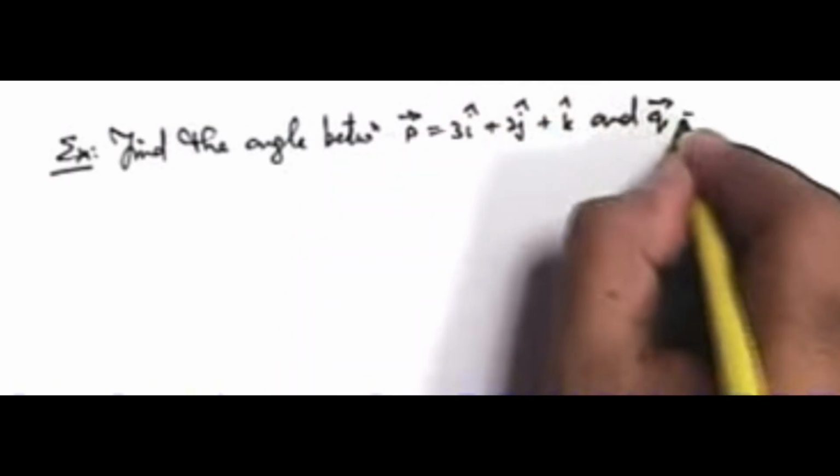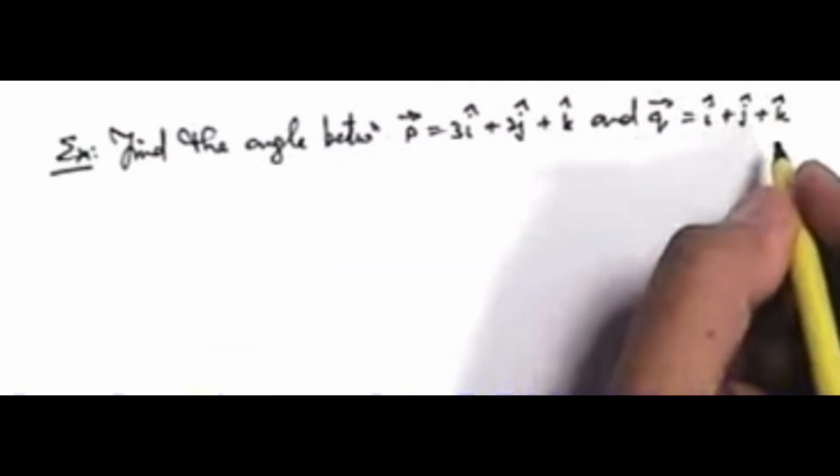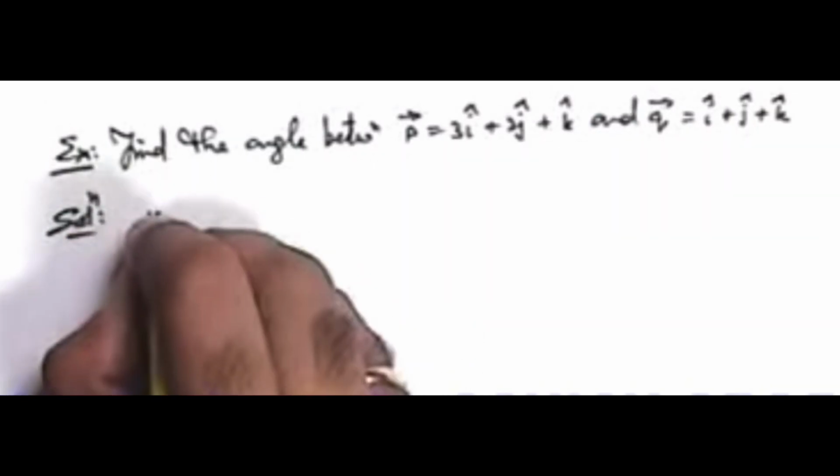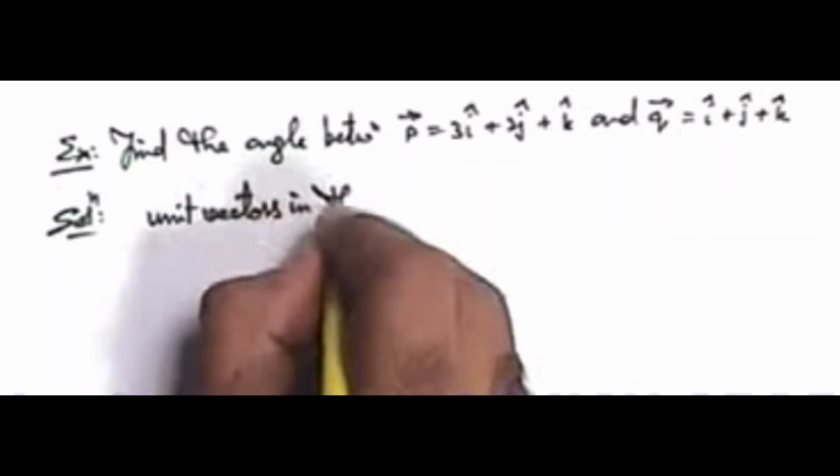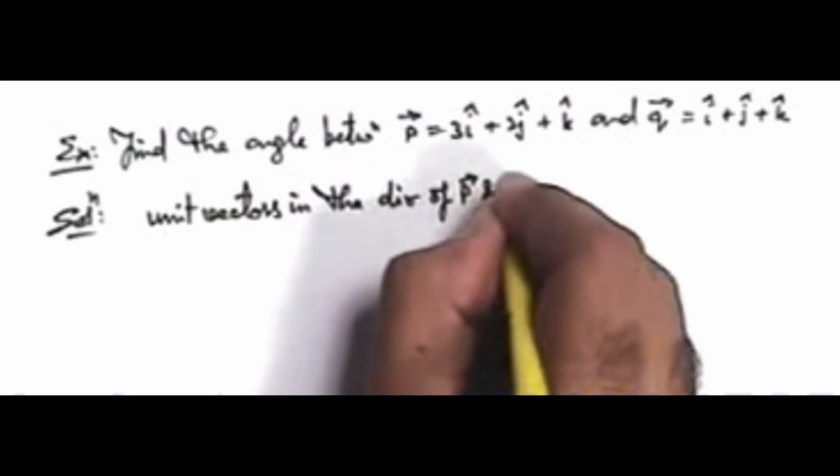We are required to find the angle between the p vector, that is given as 3 i cap plus 2 j cap plus k cap, and another q vector, which is i cap plus j cap plus k cap. We are required to find the angle between these vectors. So we first find out the unit vectors along the p vector and q vector.